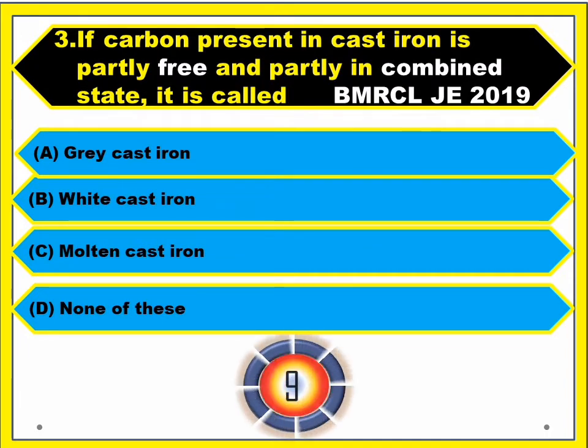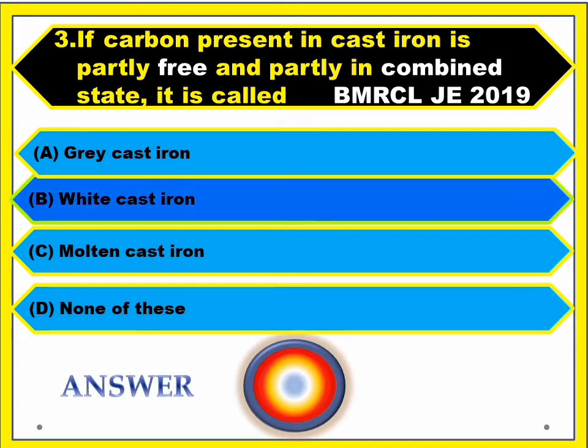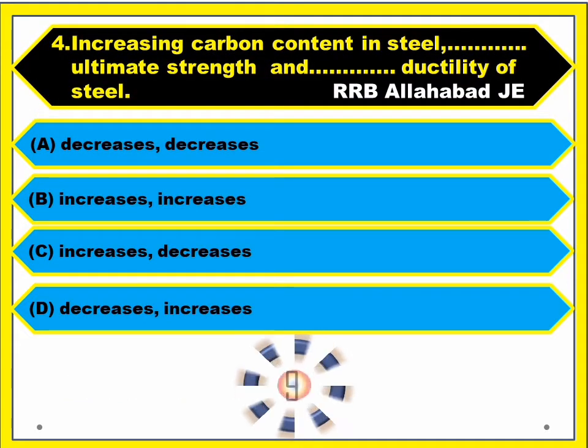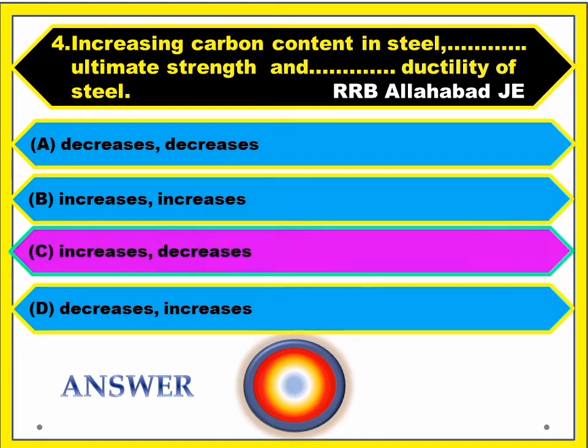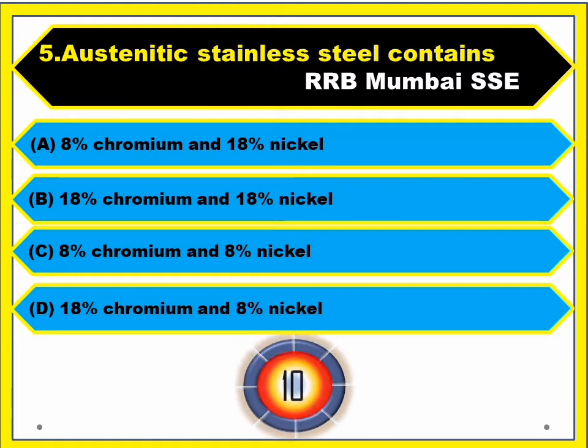Question number 3. If carbon present in cast iron is partly free and partly in combined state, it is called as? Answer: white cast iron. Question number 4. Increasing carbon content in steel dash ultimate strength and dash ductility of steel. Answer: increases ultimate strength and decreases ductility of steel.